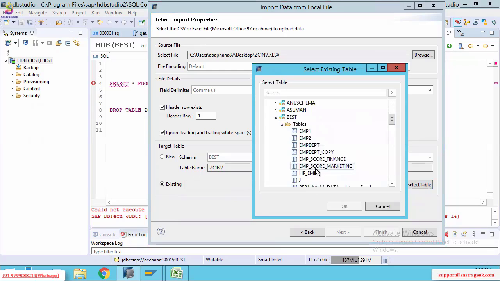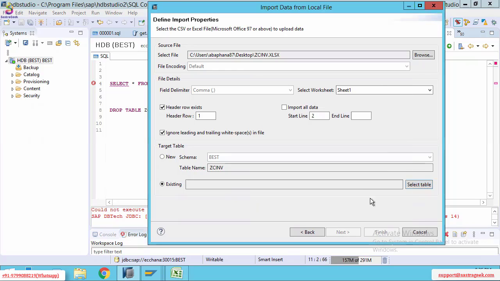But the point here is that I need to create a new table inside the HANA database to import the Excel file data. And each and every table we need to create inside our own schema, best, only. So click on next.